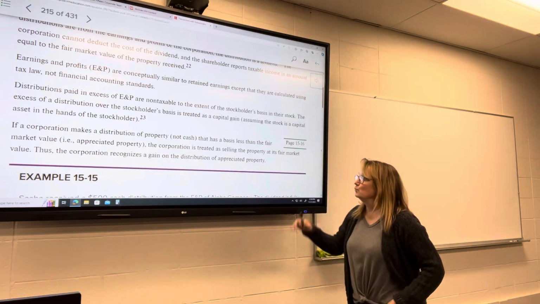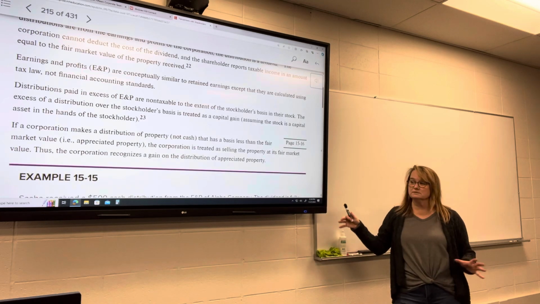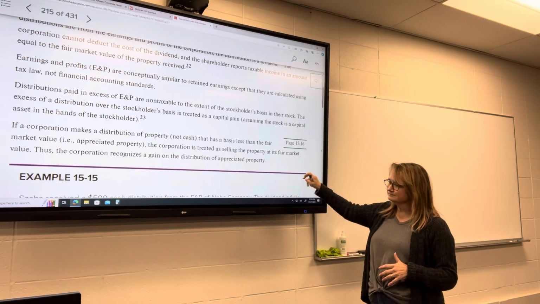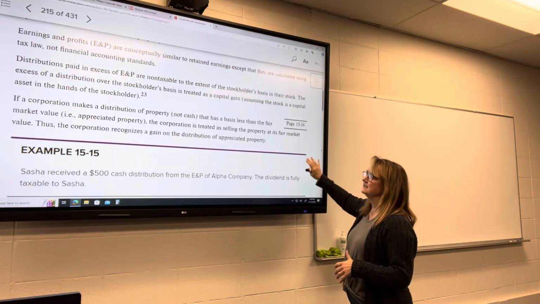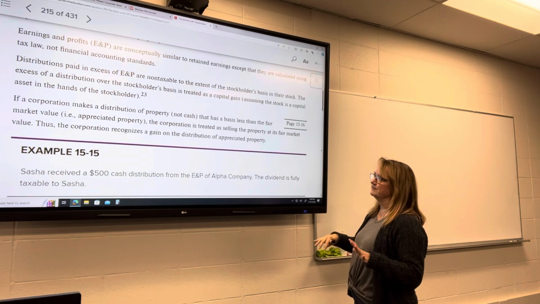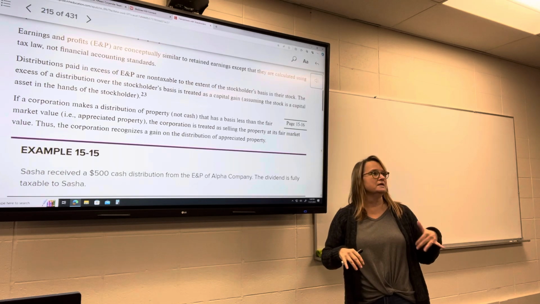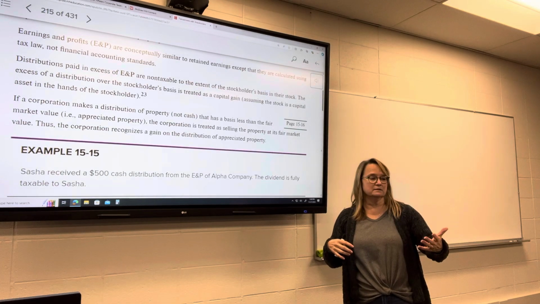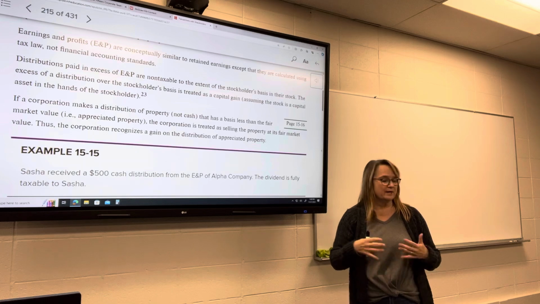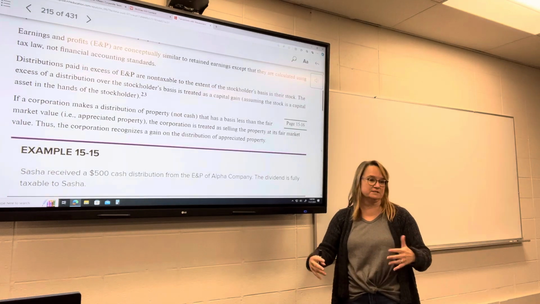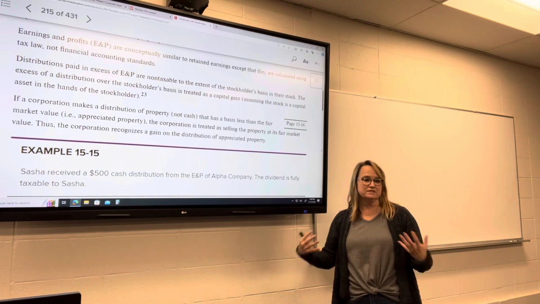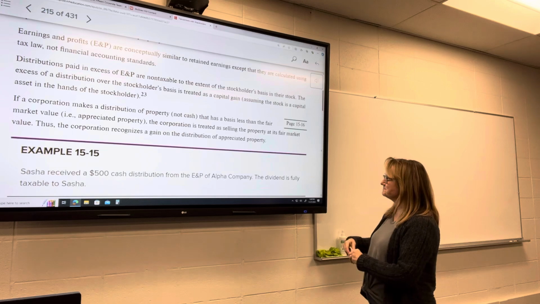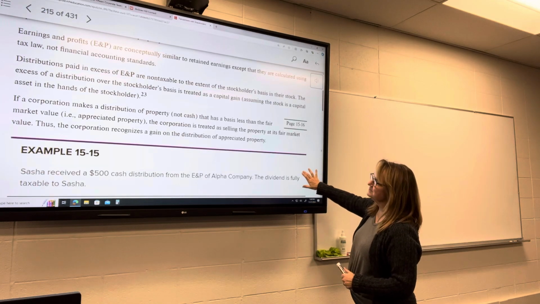We don't calculate the earnings and profits. We don't do any of that sort of stuff in this chapter, thank goodness, because it can be a little bit tricky trying to figure that out. But it would be up to the company to let the shareholders know that the distribution they're receiving was in excess of earnings and profits. So, essentially that would mean they're giving out borrowed money, kind of, it's money that's not from those retained earnings.